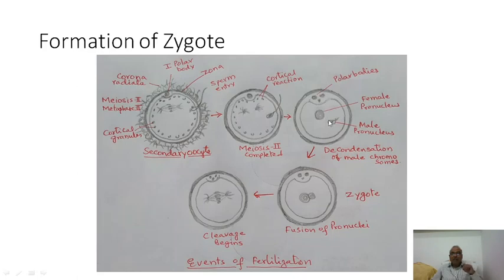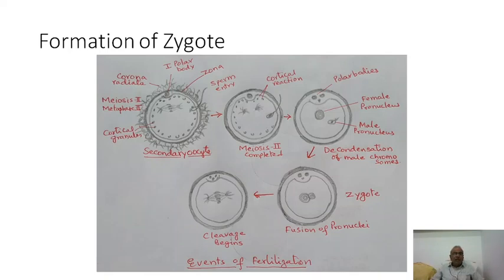So this is the male pronucleus, this is the female pronucleus. Both the pronuclei come together. This is called amphimixis. After the amphimixis, the zygote is formed. But pairing of the chromosomes of father and mother occurs at the metaphase of the first cleavage. So you will find the pairing of the chromosomes after the first cleavage in the two cells.